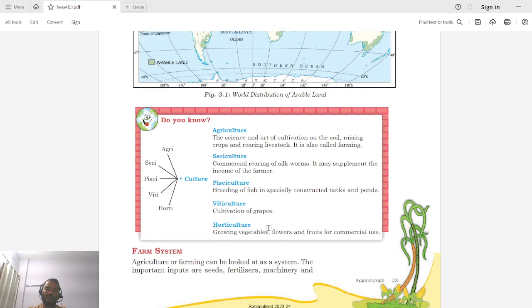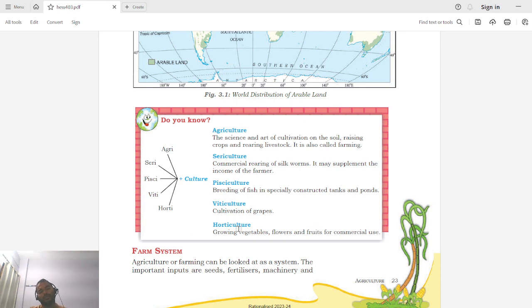And what is horticulture? Horticulture is growing of vegetables, flowers, and fruits for commercial use. You would have seen that many people are involved in producing different vegetables, different flowers of different colors or different breeds, and even fruits under a very controlled atmosphere in, you can say, green shades.